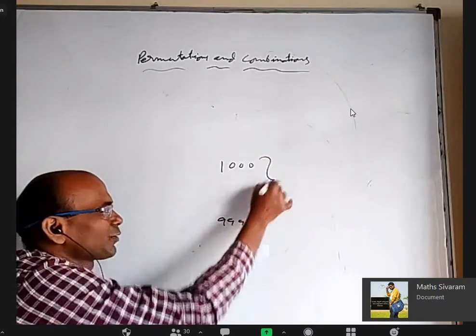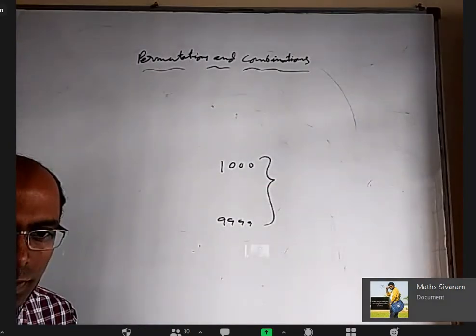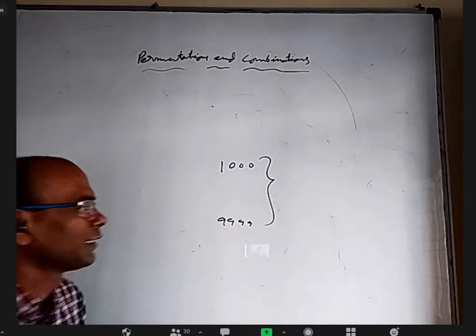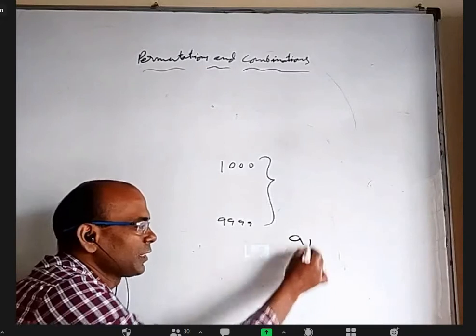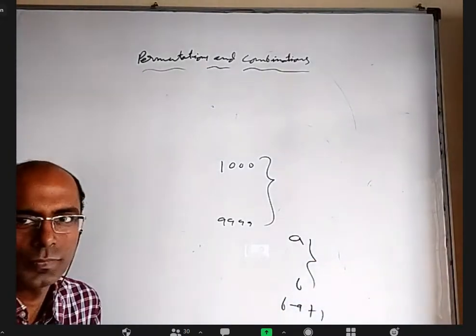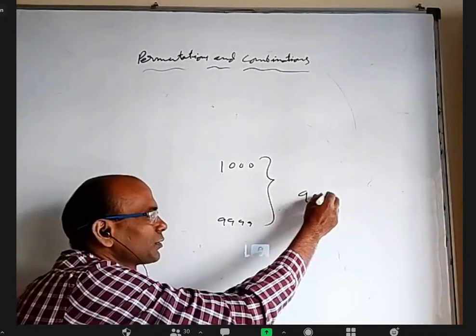But these are total how many? 9000. It is not just subtracting this from this; you have to add 1 also. If you want from A to B, how many numbers are there? It is not B minus A, it is B minus A plus 1. So that will be 9000 numbers.